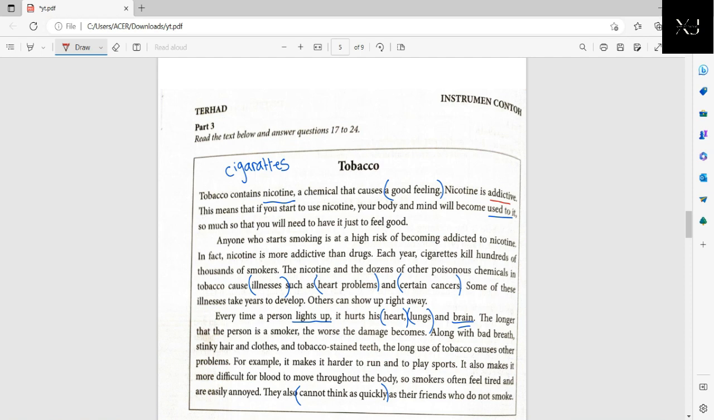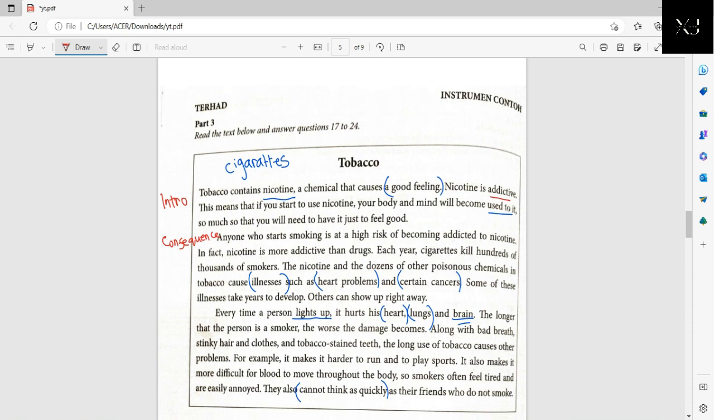Okay, so you can see that in the beginning, the introduction, they basically told you what is tobacco and nicotine, and what people feel when they inhale the nicotine inside the tobacco. And then the second paragraph right here, they basically talk to you about the consequences if you smoke and get addicted to the nicotine, which is basically you will get illnesses such as heart problems and cancers. Okay, and let's see what the third and last paragraph is about.